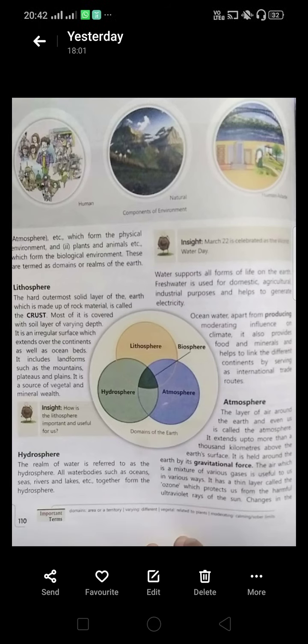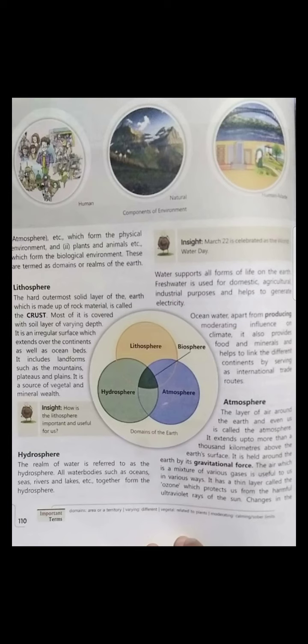Now, extended in the continents as well as ocean beds, it includes landforms such as mountains, plateaus, plains. It is a source of vegetation, minerals and wealth. We can find the soil layer, we can find the lithosphere in the ocean also. We can find everything under the ocean also. All the lithosphere is there, all the air is also there, and water is also there. Okay.